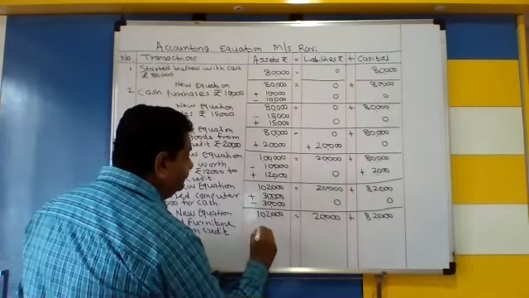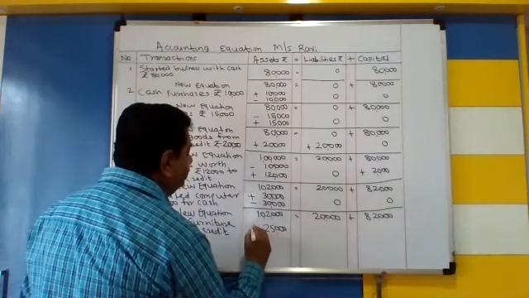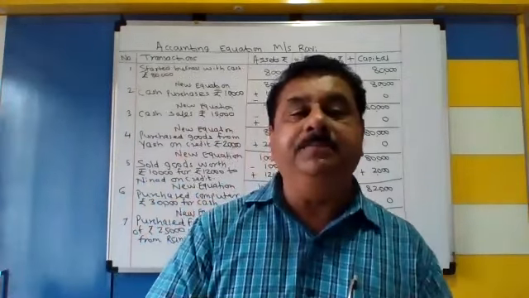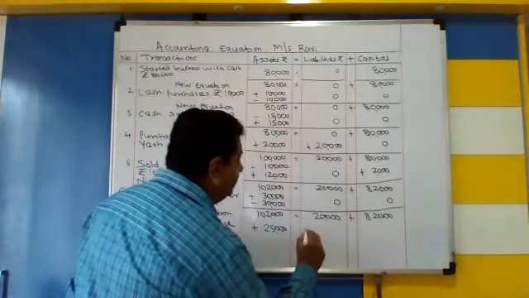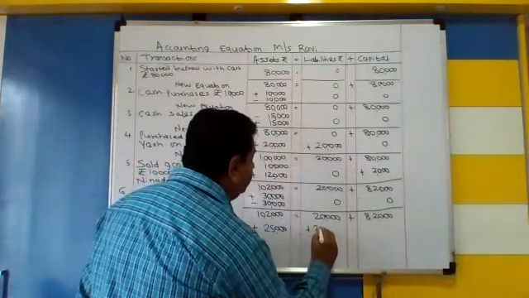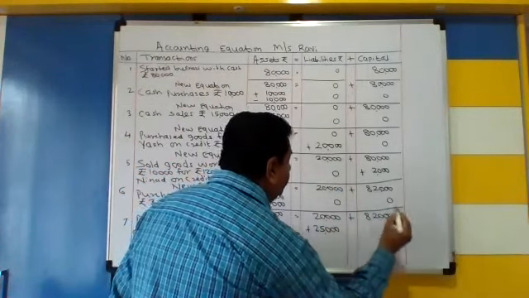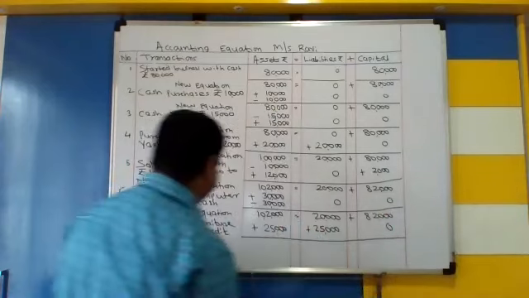So here 25,000 add in asset because we are purchasing furniture. 25,000 हमको add करना है asset में because we are purchasing furniture. And 25,000 add in the liability because the amount is payable to Ramesh. No effect in capital. Capital में कोई effect नहीं आने वाला है.